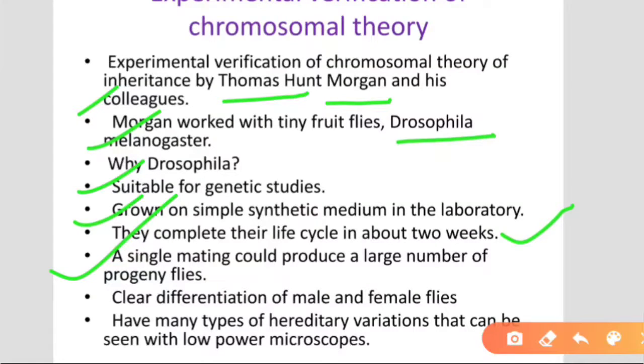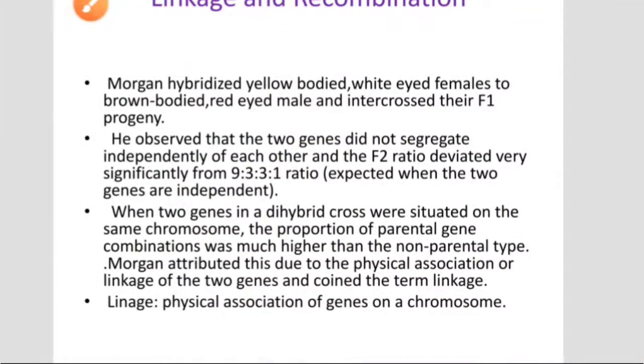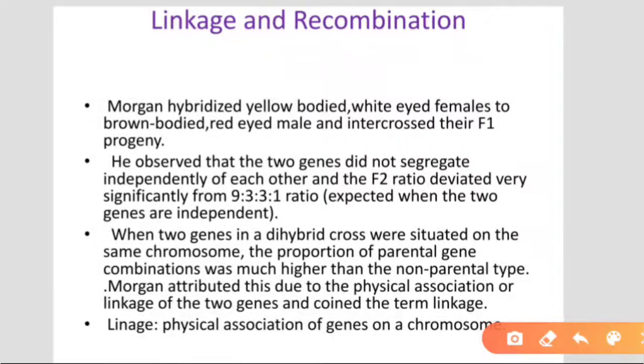There is clear differentiation between male and female, a sexual dimorphism. We can identify phenotypically which one is male and which one is female. Fruit fly has many types of hereditary variation, such as linkage and recombination, which is based on the chromosomal theory.